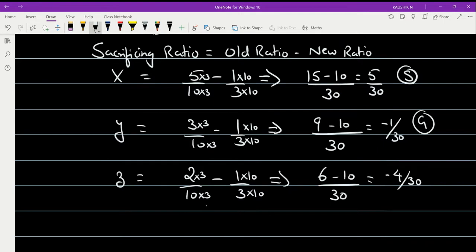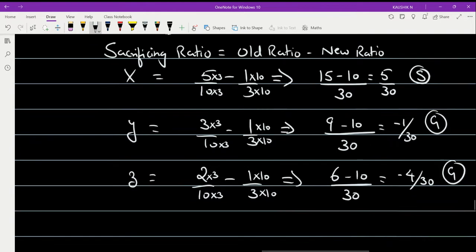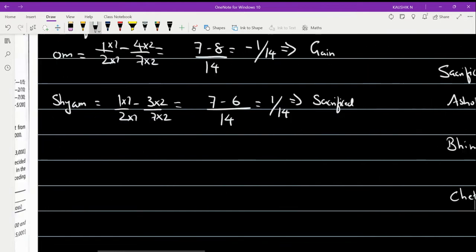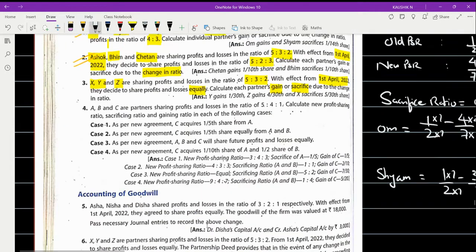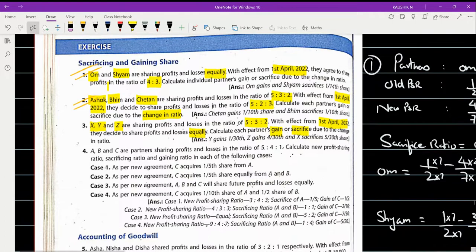So again I'm repeating, any partner who gets a negative value is declared as a gaining partner. So partner Y and partner Z are gaining and partner X is a sacrificing partner. Just come back to the problem to ensure whether the work we have done is right or wrong. So here partner Y and partner Z gain 1 by 30 and 4 by 30, the same answer we have also received. And partner X is sacrificing 5 by 30.